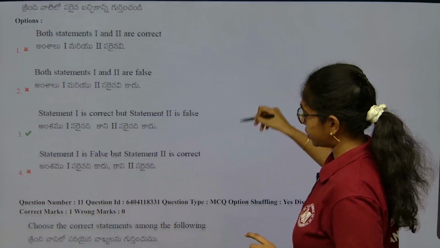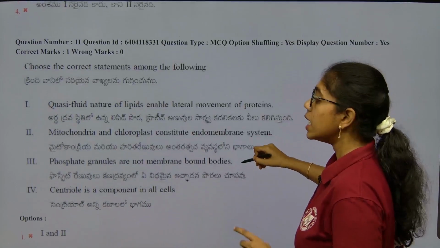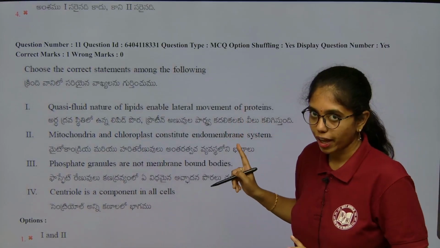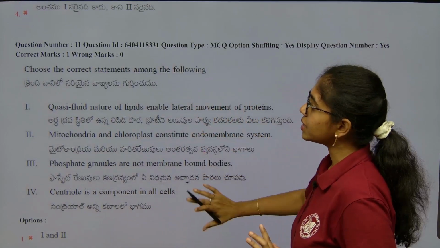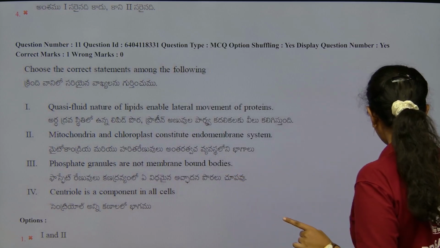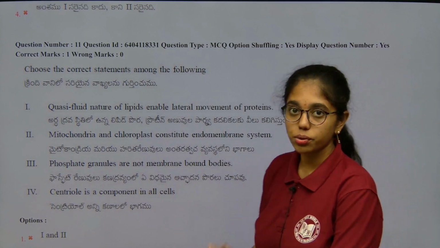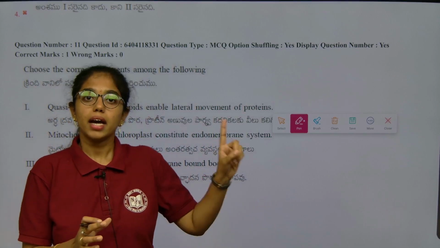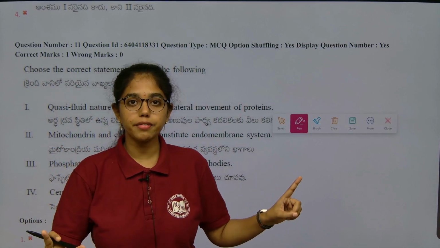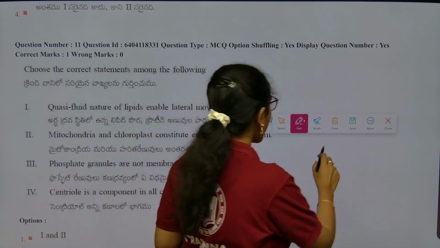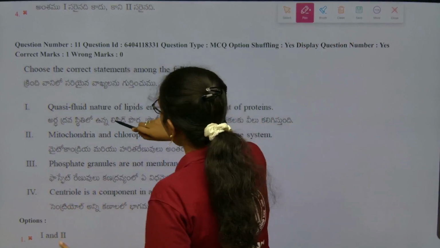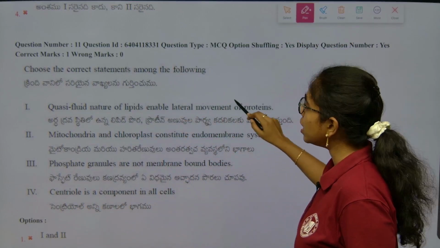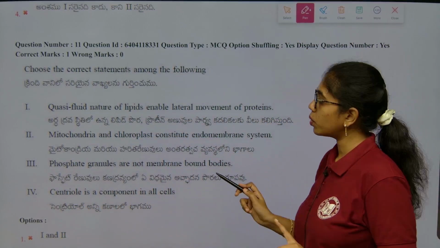Fine. Next. See, this is also from the Cell: The Unit of Life chapter, wherein statements are given, and as I told you, whenever a statement-based question is given, you have to look into whether it asks you to identify the correct statement or an incorrect statement. Right. Now you see, the quasi-fluid nature of lipids enables lateral movement of proteins, true.